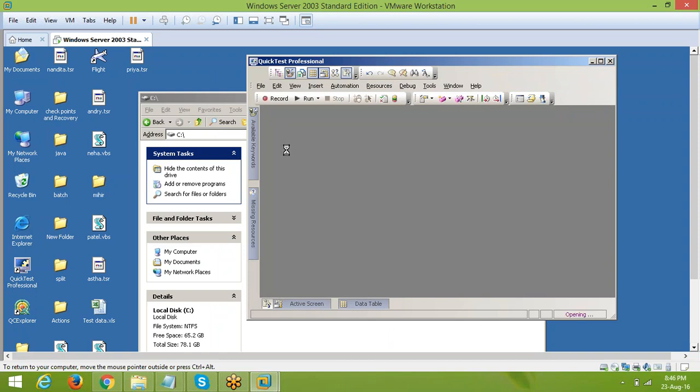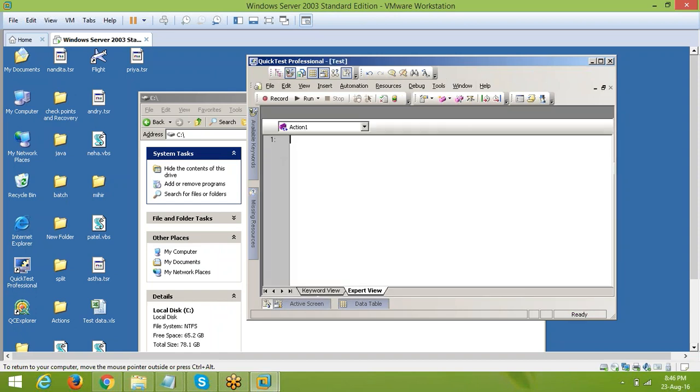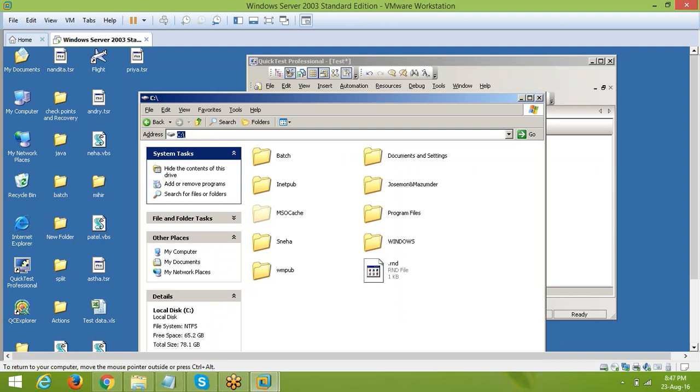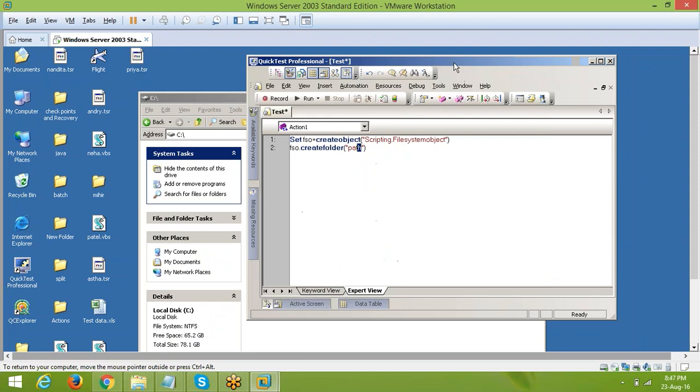First of all, the syntax. So FSO stands for file system object method. It is used to create flat files. Flat files are folders, Excel files, marks, documents, text documents; we can create them by using this. Scripting.FileSystemObject. So FSO.CreateFolder, what is a folder? So here the path of the folder we need to paste.